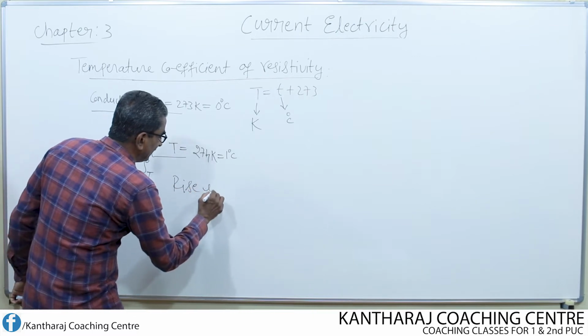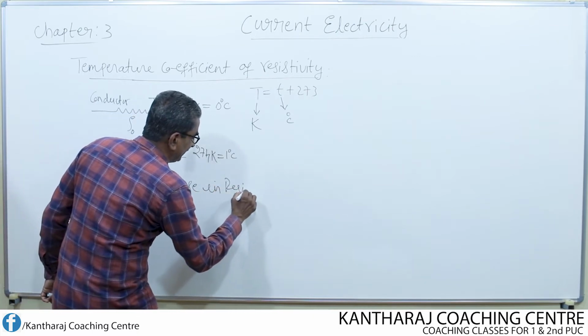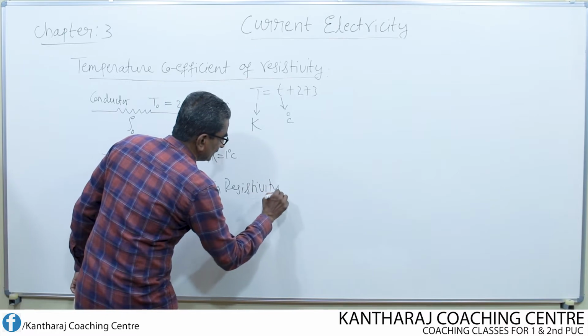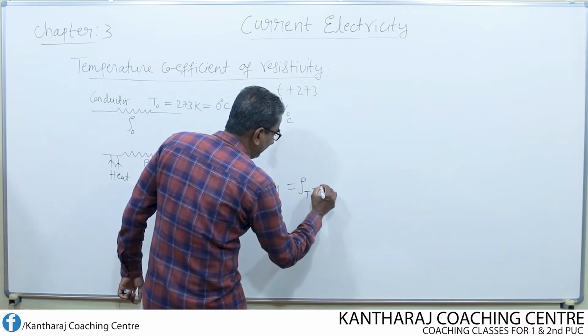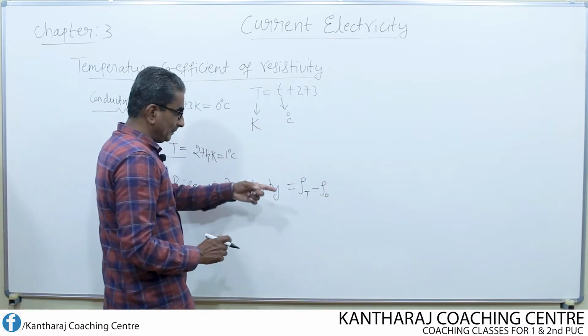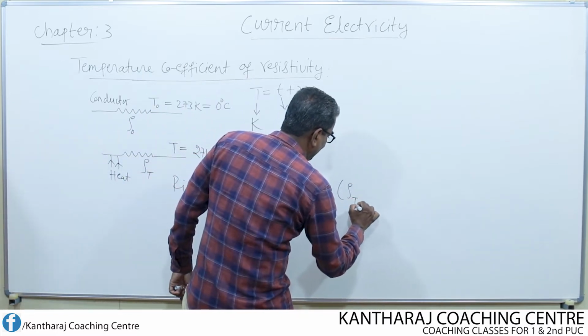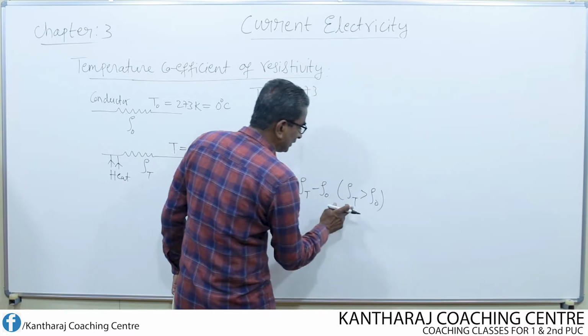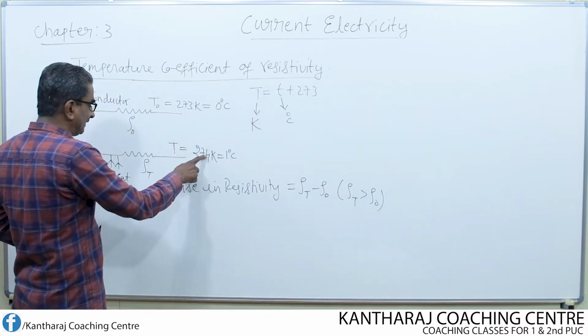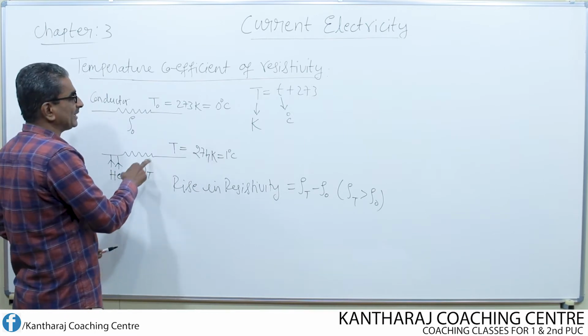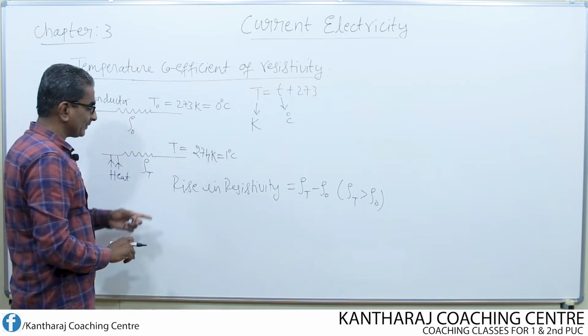The rise in resistivity is given by rho of T minus rho naught, because rho of T is greater than rho naught. We know that as temperature increases, resistivity increases. Therefore, at higher temperature, resistivity will be large when compared to lower temperature.